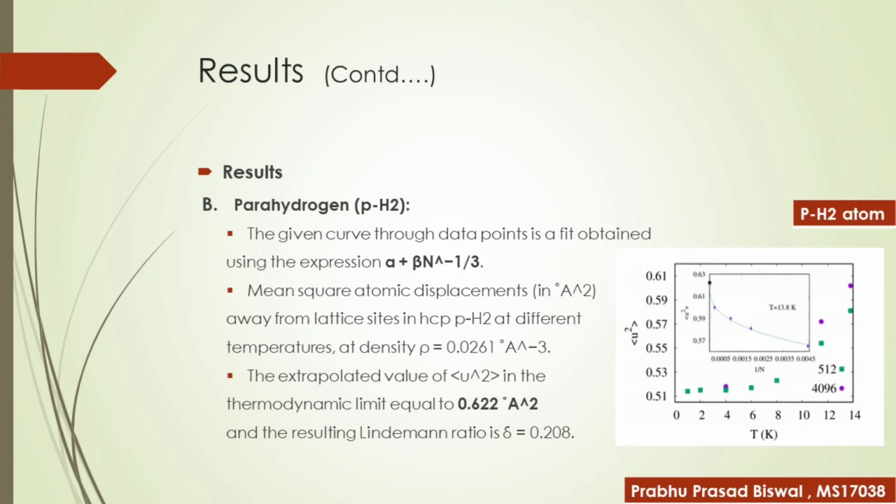For the para-hydrogen atom, the curve is fitted using the expression alpha plus beta times N to the power 1 by 3. At different temperatures, with density rho equals 0.0261, we can extrapolate the value of mean square atomic displacement of HCP para-hydrogen as 0.622 angstrom square, and the resulting Lindemann ratio is delta equals 0.208.